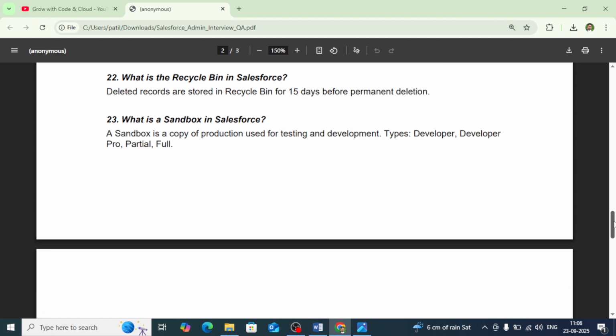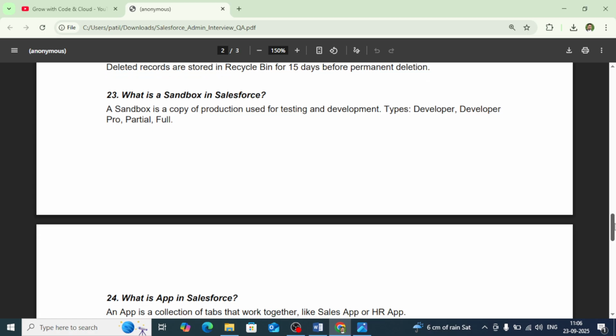Then the next question is, what is a sandbox in Salesforce? A sandbox is a copy of production used for testing and development. There are multiple types of sandboxes: developer sandbox, developer pro sandbox, partial sandbox, and full sandbox. So a sandbox is the Salesforce org where you do the testing and the development. And once everything is done, you can push the changes to the higher environment or to production. So the sandbox is always considered a copy of production.